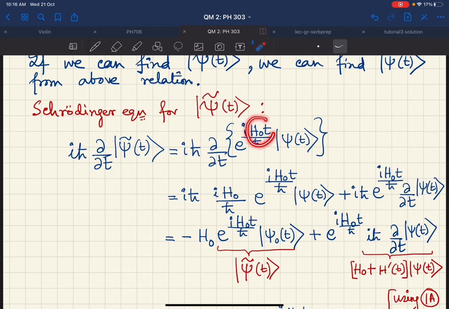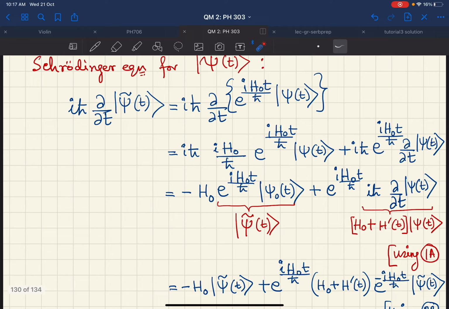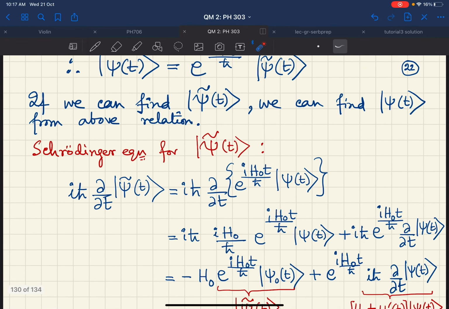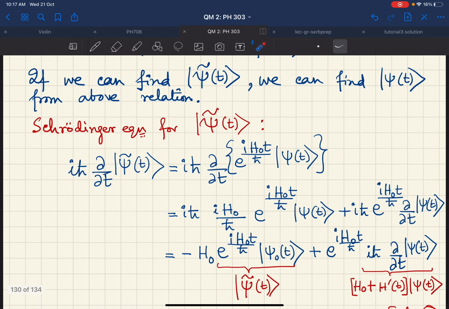Remember that this is an operator, so the ordering everywhere is very important. Now because this is an operator, and both of them are the same, I can actually pass this operator through to this side. I will simply call this object, by noting the fact that psi t is equal to e to the minus i H0 t by h bar on psi tilde t.